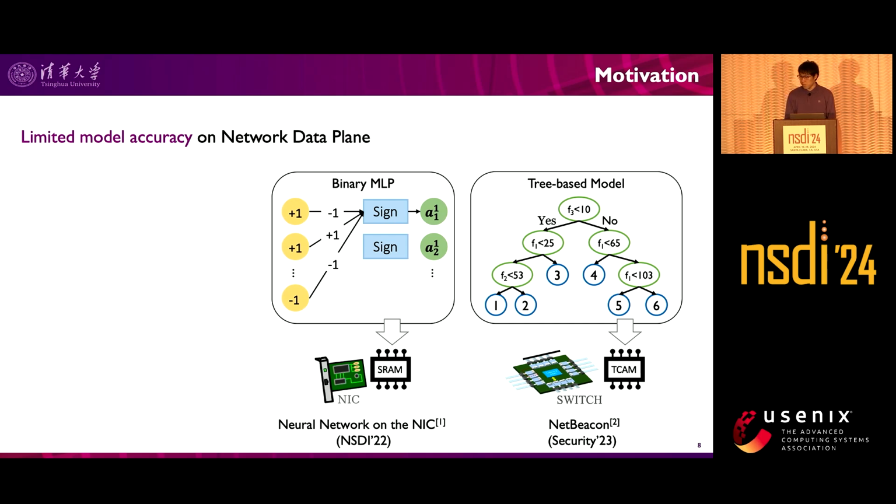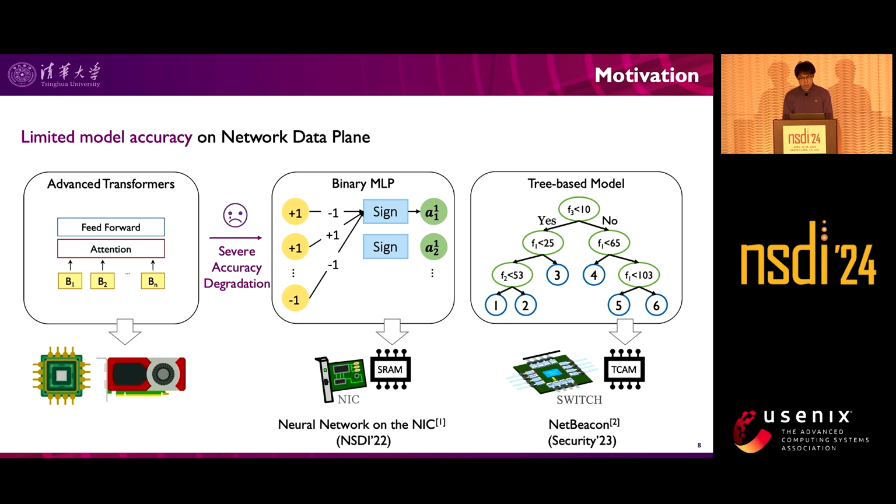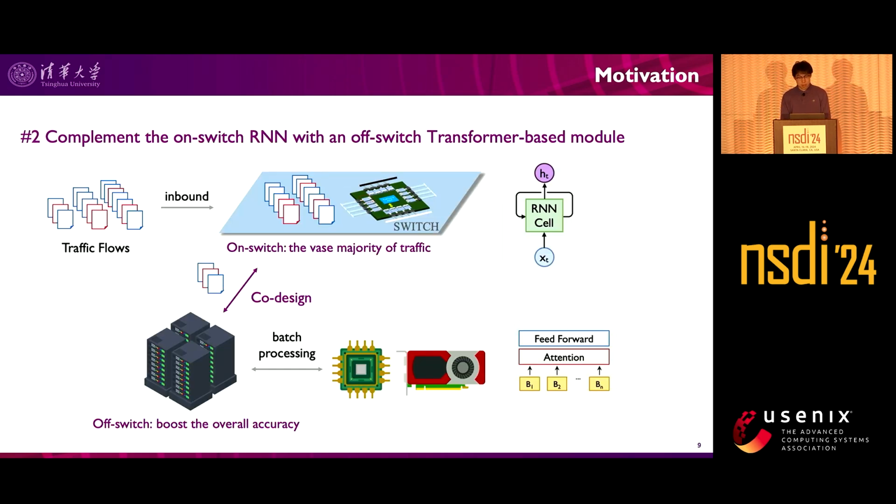Moreover, even with careful designs, there is still a significant accuracy degradation from the advanced models like transformer to the limited models on the data plane, especially in difficult traffic analysis tasks. Thus, we want to complement the on-switch RNN with an off-switch transformer-based module to boost the overall accuracy of traffic analysis. The key to co-design with the off-switch module is processing the vast majority of traffic on-switch and only escalating a small portion of ambiguous flows to the off-switch module.